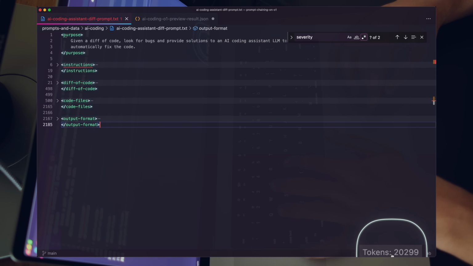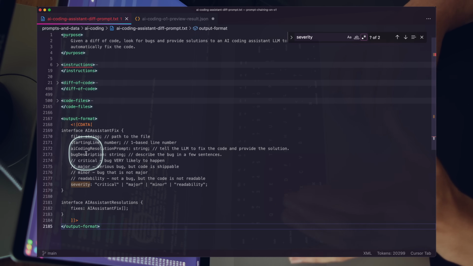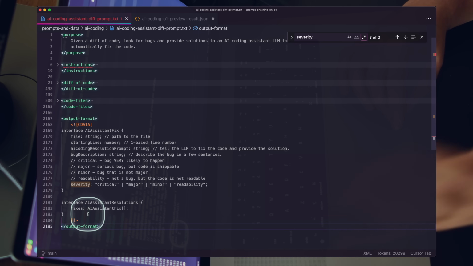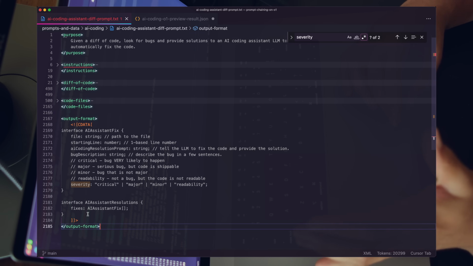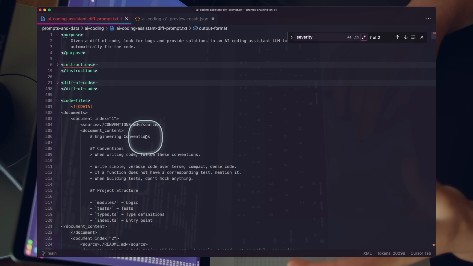We are definitely lighting some money on fire here, but it is well worth it to show you the value of these models. Again, we have the output format. We're specifying TypeScript interfaces. We're getting really detailed here with what we want the output to look like. We're placing all of our code files, so this could be a lot larger.